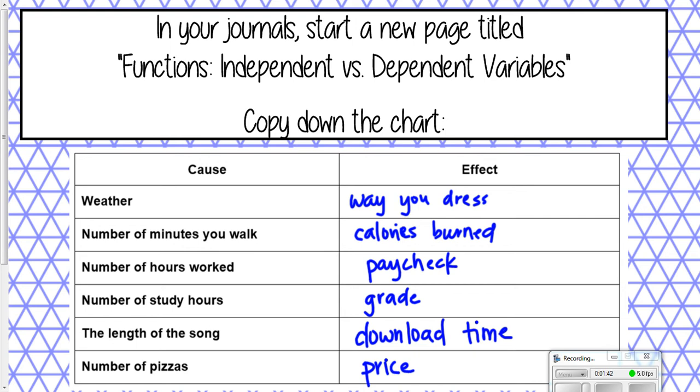Just a few simple causes and effects, okay? Hopefully this is not a big deal to most of you, okay? But what we're about to do is make it a little bit more mathy, okay? In math, instead of using the words cause and effect, we're going to use the words independent and dependent, okay? They pretty much mean the exact same thing as cause and effect, for now at least, okay? The independent variables are the things that cause the dependent variables to change, okay?